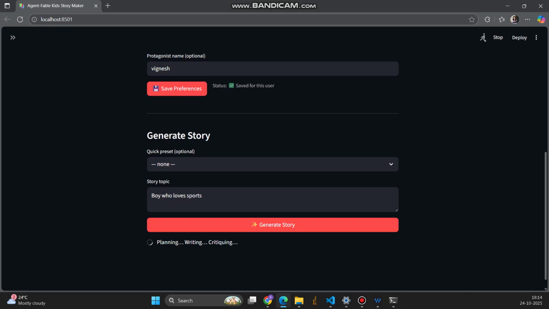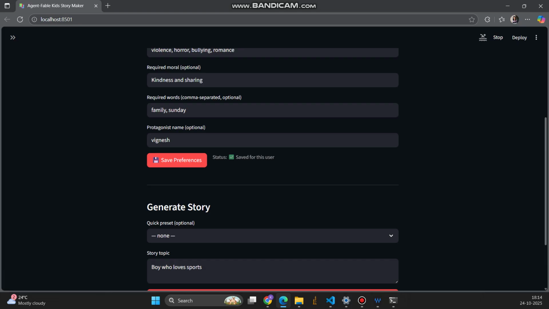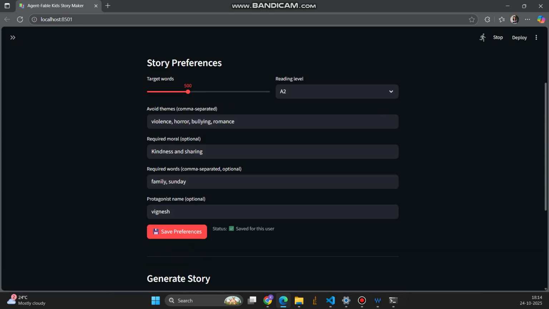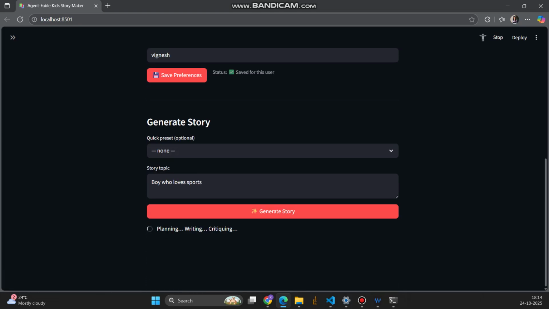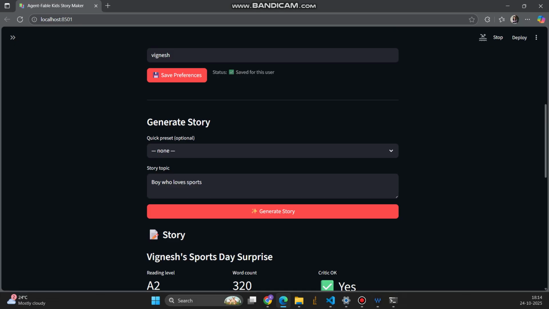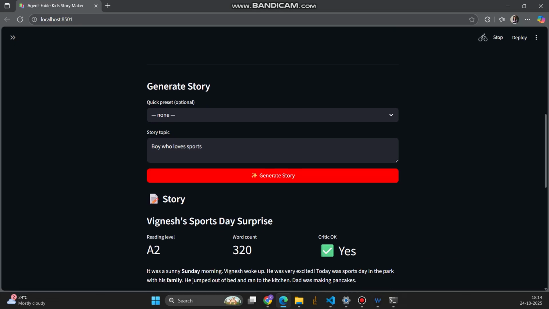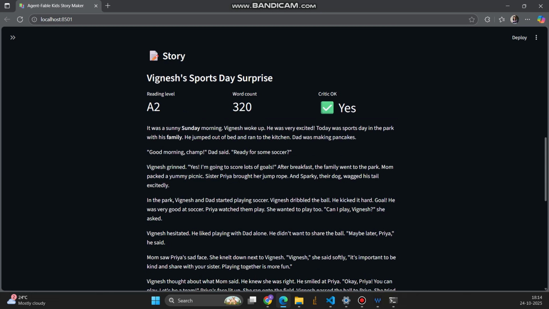So here it takes into consideration all these things that we have given, and it uses three agents. One is for planning the outline of the story, and the second is the author, who takes the planned schema and prepares the story. Then there is another called Critic.